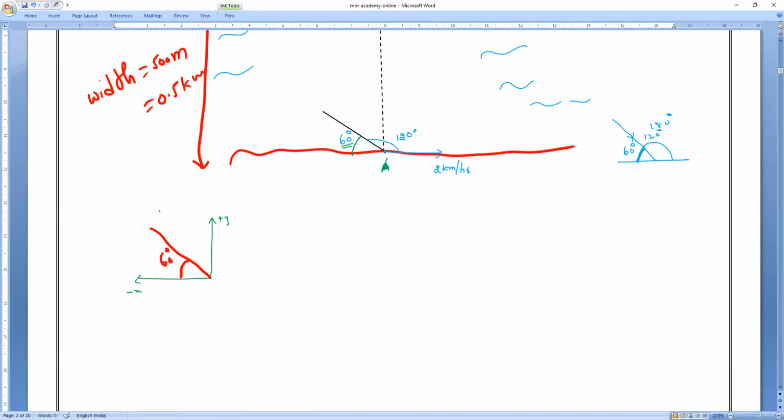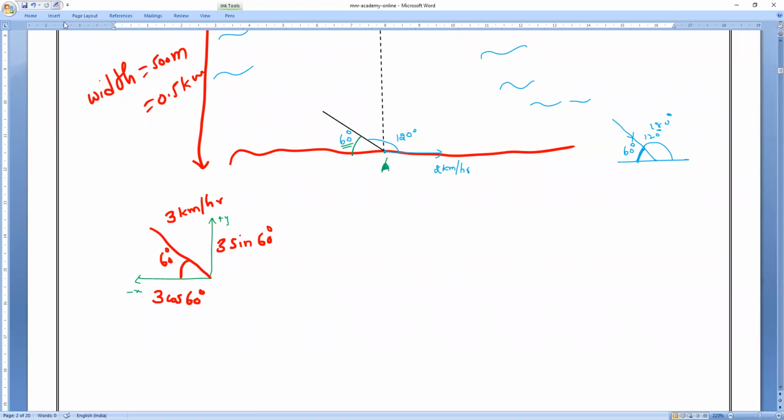So here, with what speed is he traveling? The speed is also mentioned: 3 km per hour. So here on the x-axis, what will come? 3 cos 60. And on the y-axis, 3 sin 60. Clear? Understood or not? All of you?